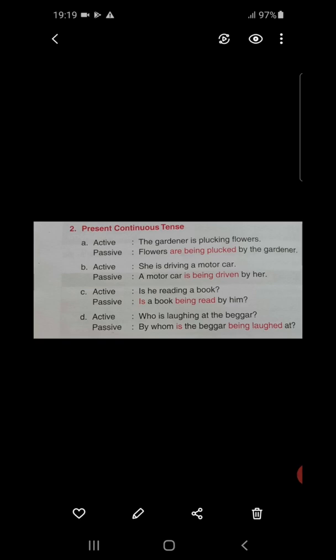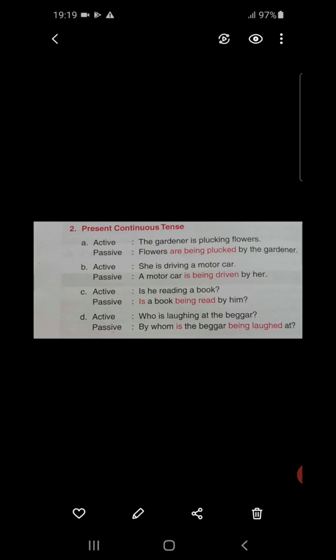Then is is turning into are being, since the object of the active voice is turning into the subject of the passive voice. Flowers, definitely plural in number. So are. Flowers are being.